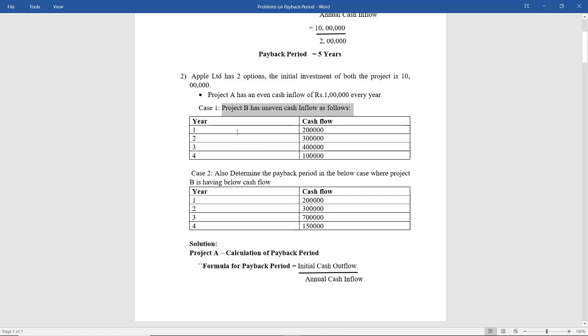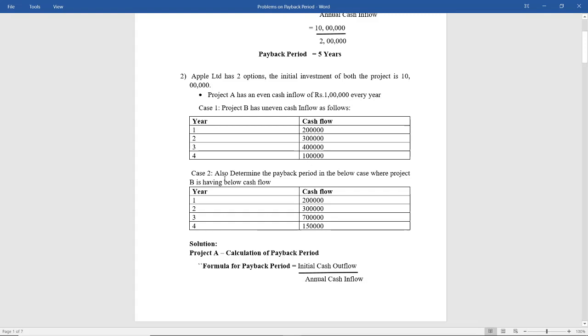Means in project B, for the first year it is going to give you 2 lakh cash inflow. For the second year it is going to give you a cash inflow of 3 lakh. For the third year it is going to give you a cash inflow of 4 lakh. And in the fourth year it is going to give you a cash inflow of 1 lakh.